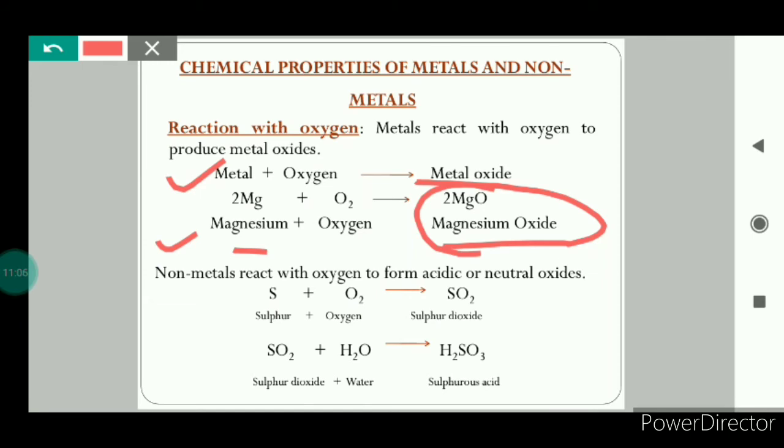But non-metals react with oxygen to form acidic or neutral oxides. For example, sulfur. Sulfur burns in air when heated to form sulfur dioxide. And when this sulfur dioxide is dissolved in water, it forms a solution which is acidic in nature.